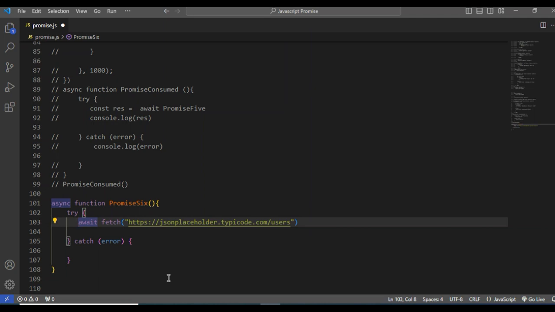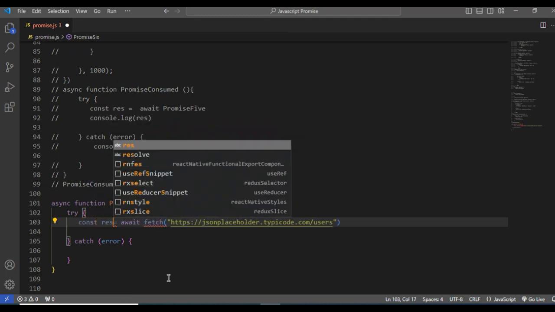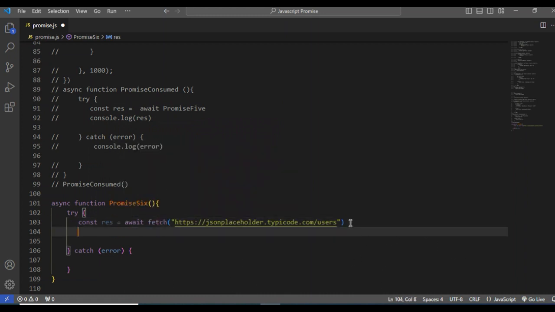Now I want to store this in a variable, const. This variable name will be response. Now I will use await. When we fetch any URL or any API, we get the data as a string, but we have to convert it into an object or JSON.